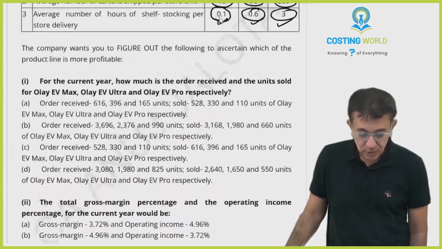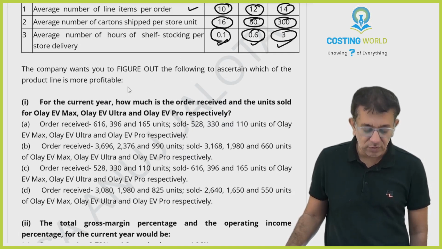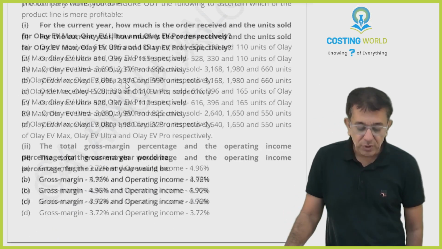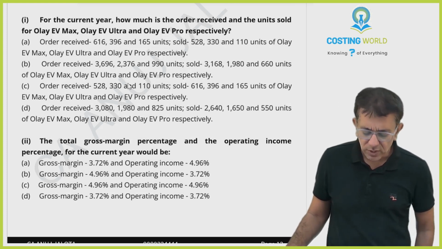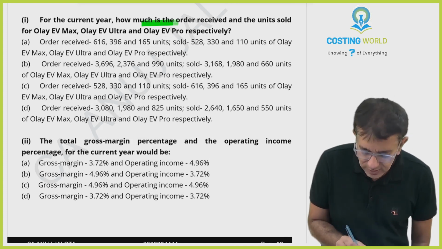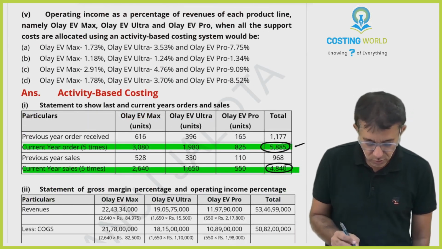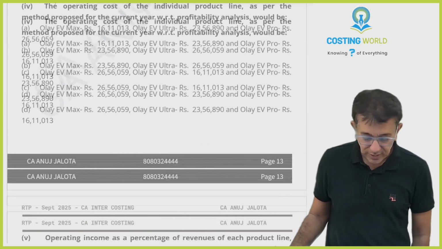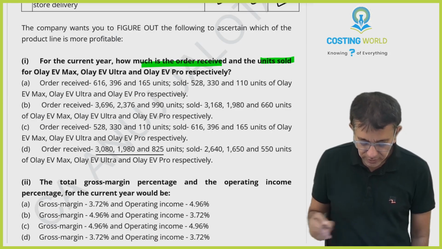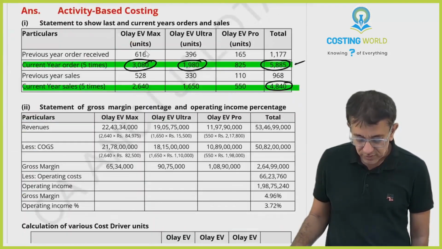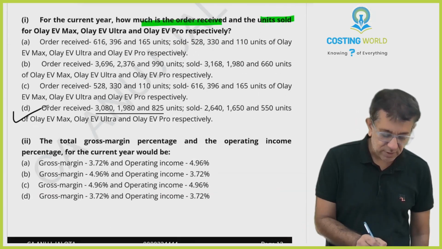Now, I'm only reading the question actually till now. The company wants you to figure out the following to ascertain which of the product lines is more profitable. For the current year, how much is the order received and the units sold for the 3 products? This I've already answered, I guess. How many orders are received and how many units are sold? My first table will give you the answer. So orders are 3080, 1980, 825. Then units sold are 2640, 1650 and 550. So therefore the answer should be in this case the last one. Further, I'm just taking it up now.